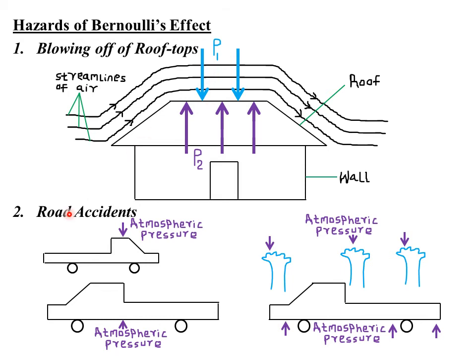Next, we look at the road accidents. So in the road accidents, usually a small car traveling at a very high speed is likely to be dragged into the long truck traveling in the opposite direction, also at a very, very high speed. So this is because the air in between them moves with a very high speed, reducing the pressure between them. Therefore, the atmospheric pressure acting from the sides of the two vehicles will push them closer together, increasing the chances of an accident.